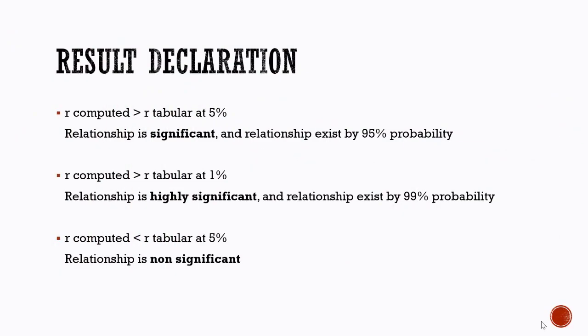So what are the rules for declaration of the result? If the r computed is more than r tabular at 5% probability of error, that means the relationship is significant. If the r computed is more than r tabular at 1%, that means that relationship is highly significant. And if the r computed is less than r tabular at 5%, that means there is non-significant relationship.